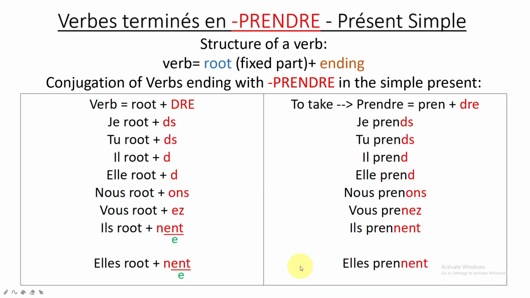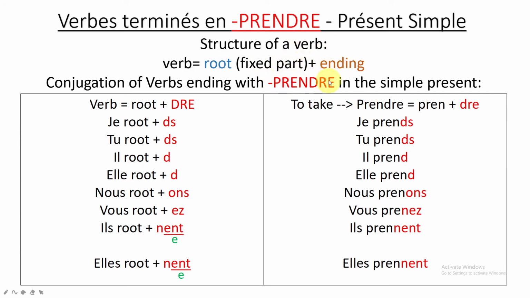So here is an example. Prendre itself is a verb. We say verb ending with PRENDRE, but prendre itself also is a verb. So we are going to take this verb as our example for this class. Prendre means to take. So the verb will be equal to root or fixed part plus ending, right?